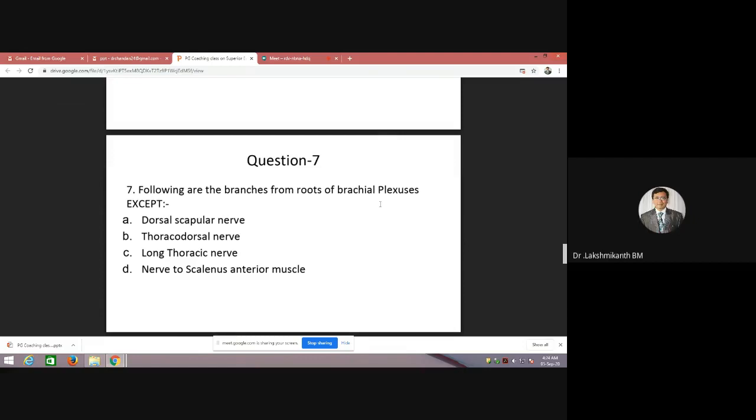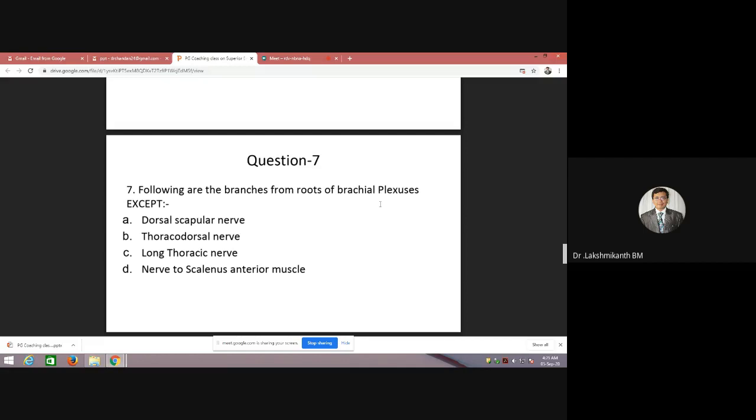First one, dorsal scapular, you are thinking? It's not the right answer. Anybody, anything else? Dorsal scapular, long thoracic, nerve to scalenus anterior, which is nothing but the long thoracic nerve only, will be arising from the roots. Whereas the thoracodorsal nerve, if you recollect, will be from which cord?